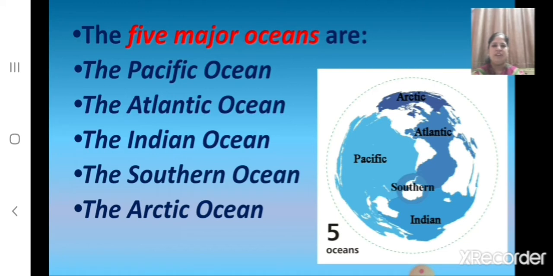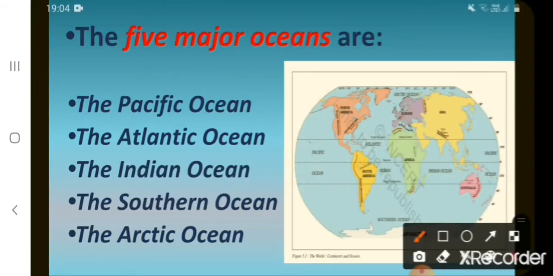Now children, let us locate the 5 major oceans on the world map. First, let us locate the Pacific Ocean. The Pacific Ocean is the largest ocean. Now, let us locate the Atlantic Ocean. Here we can see the Atlantic Ocean and it is the second largest ocean in the world.